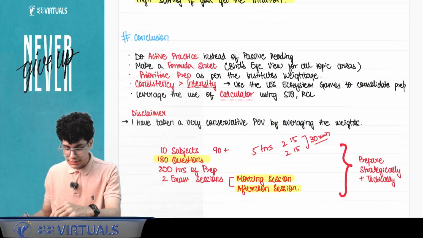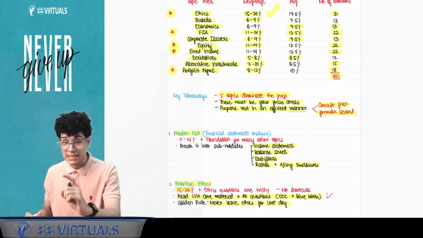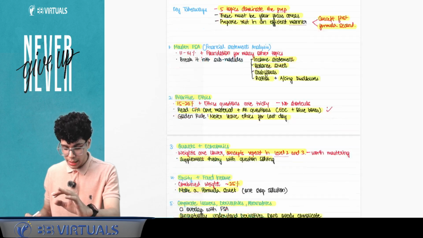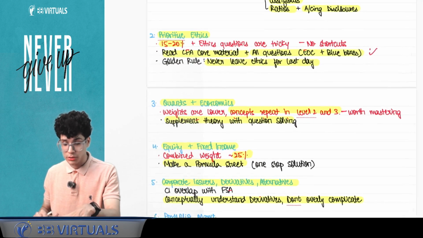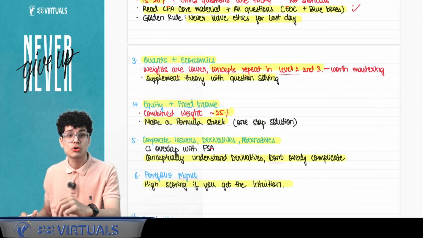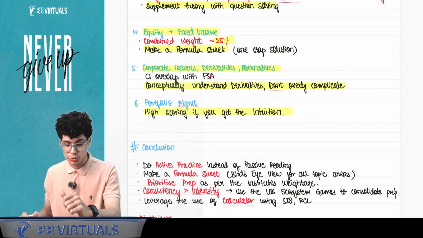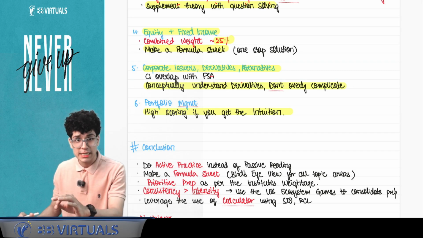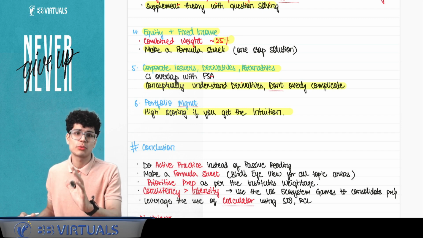ठीक है. So this is how you can strategically approach the exams. Master FSA, ethics is very very important. बाकियों को you can do in buckets, like quants becomes very practical, you can supplement it with a bit of theory like economics. Equity and fixed income go hand in hand, you will be able to grasp it better because we are exposed to equity markets more than fixed income markets, but we have a conceptual understanding of what equity is and how it differs from fixed income. ठीक है. फिर आता है the next bucket of corporate issuers, derivatives and alternatives. This is a very nice topic, very scoring topic if you conceptually understand and सीधा you jump to question solving.